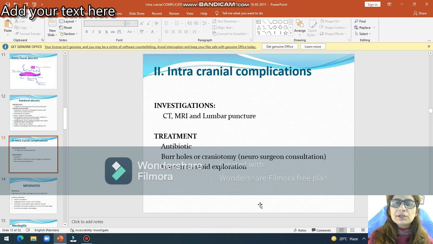And investigations are, you will do examination under microscope, CT, MRI, and lumbar puncture. Again, protein will be high and the sugar level will be low in the CSF. Treatment, you will treat the intracranial complication, then mastoid exploration will be done after treating the infection. So antibiotic is given, then with the help of a neurosurgeon, burr hole craniotomy is done, and later on mastoid exploration is done.